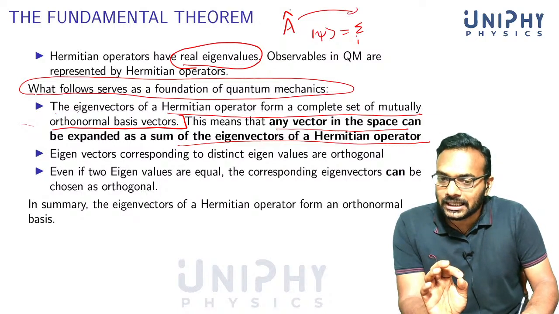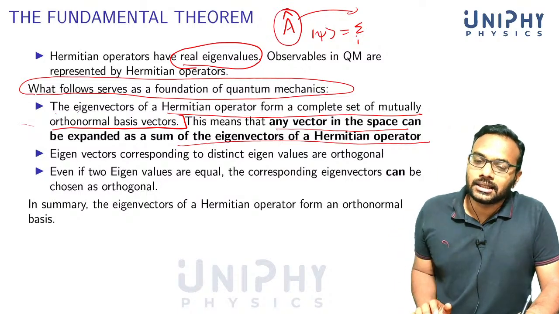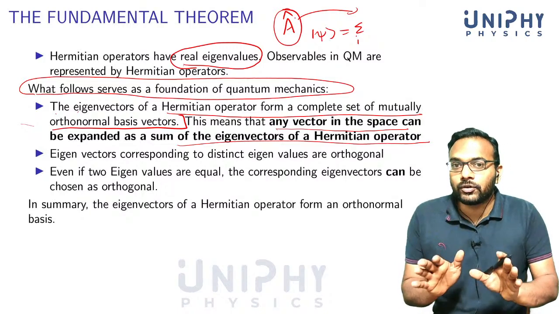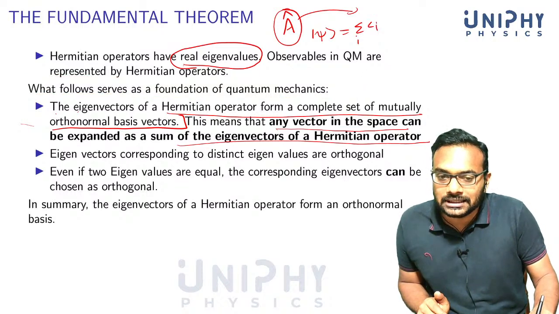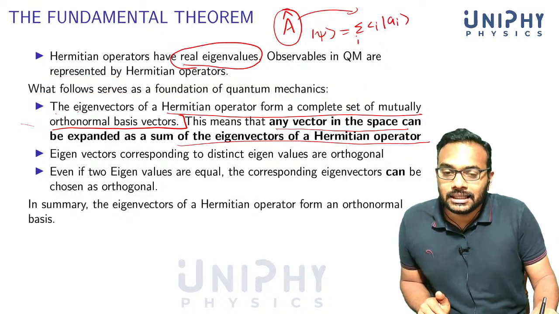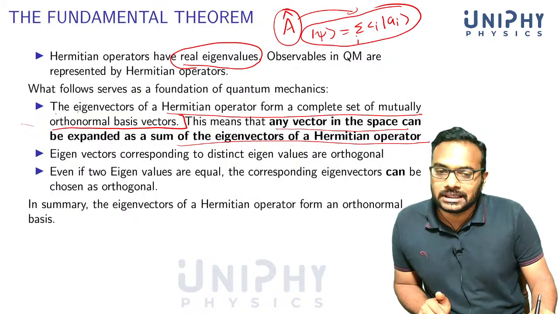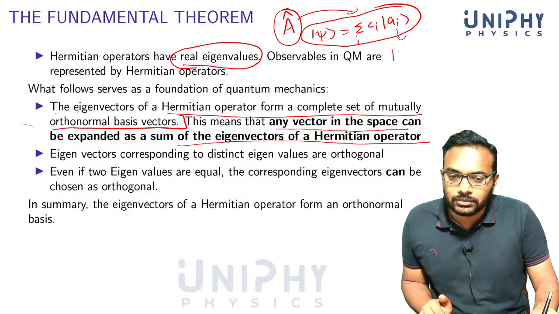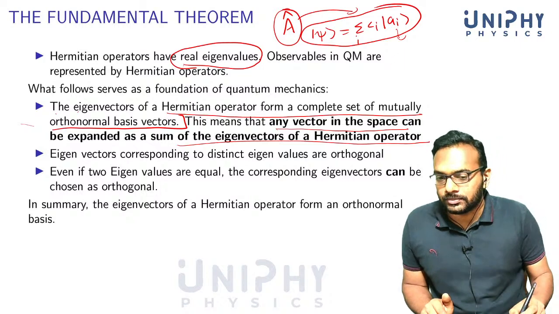If it has to be an observable, it has to be a Hermitian operator, and the eigenvectors of the Hermitian operator will form a mutually orthonormal set. So you can write this as a summation over Ci Ai. This fact is crucial to the way we introduce probabilities. Now you say that the probability of measuring a particular eigenvalue Ai is modulus Ci squared. This is how we do it.